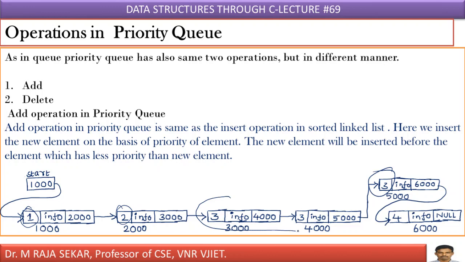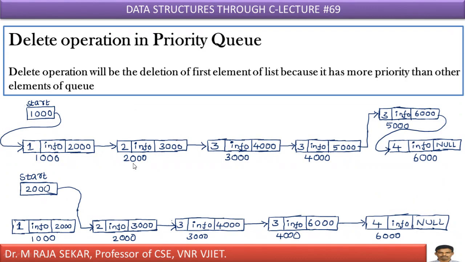If you compare, these nodes have the same priority as this inserted element. In that case, this can be resolved using the FIFO rule. According to the FIFO rule, these two nodes already exist in your priority queue. Therefore, I must keep this priority 3 node after the existing priority 3 nodes and in front of the priority 4 node. Why? Because priority 3 is higher than priority 4, isn't it? Yes. Now, delete operation. Delete operation will be the deletion of the first element of the list.